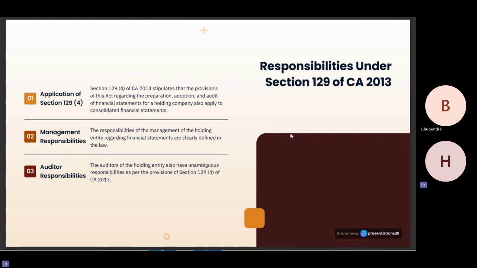The responsibilities of the management of holding entity regarding financial statements are clearly defined in the law. The auditors of the holding entity also have unambiguous responsibilities as per the provisions of Section 129(4) of Companies Act 2013.